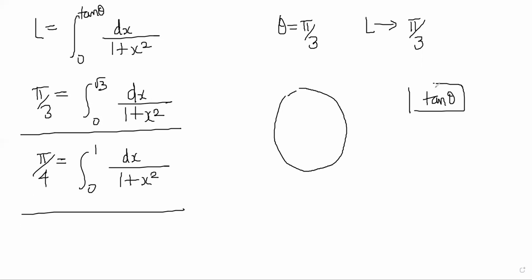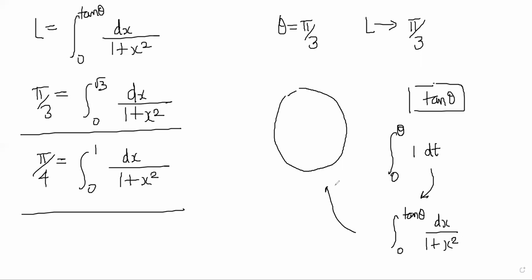Once you know how to differentiate tan theta, he has transformed this integral of 1 dt from 0 to theta, and converted it to an integral like this, 0 to tan theta dx by 1 plus x squared. And that tells you the values based on the length of the arc here, this arc length, since arc length will be equal to theta in case your radius is 1.